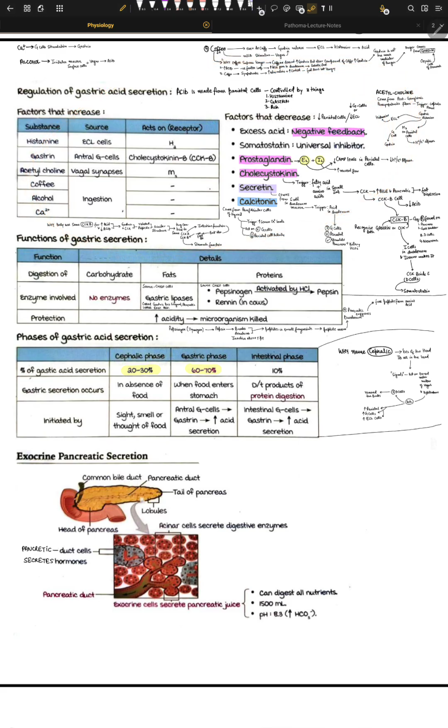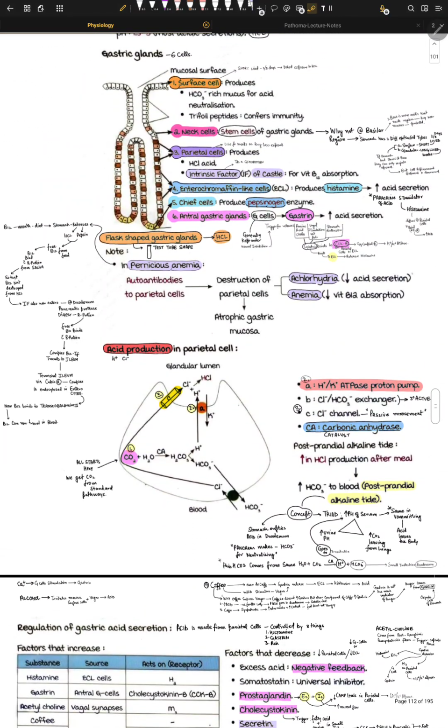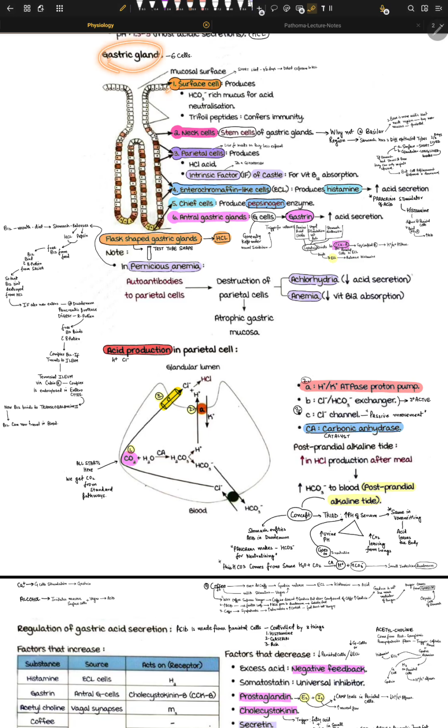Let's talk about histamine. So histamine is produced by ECL cells, and ECL cells are enterochromaffin-like cells. Note that these are enterochromaffin-like, they are not the enterochromaffin cells. Enterochromaffin cells particularly make serotonin, but these are like cells because they look like that. And these are part of the gastric gland. We have 6 types of cells in gastric glands: surface, neck, parietal, ECL, chief, and the antral gastric gland cells. So ECL makes histamine.